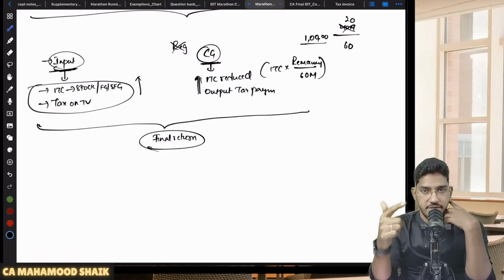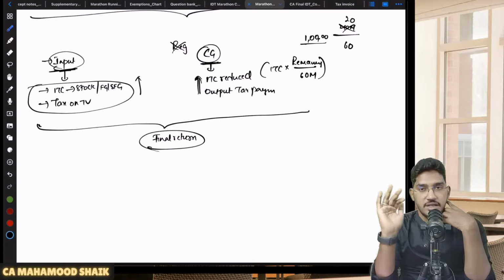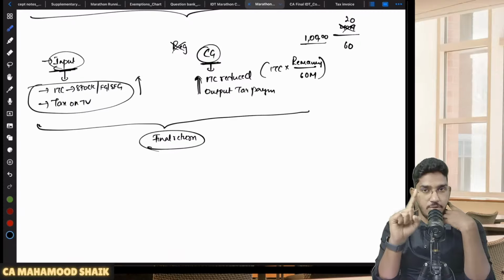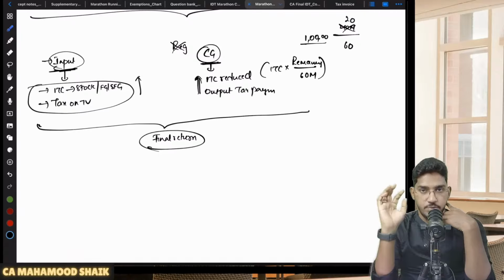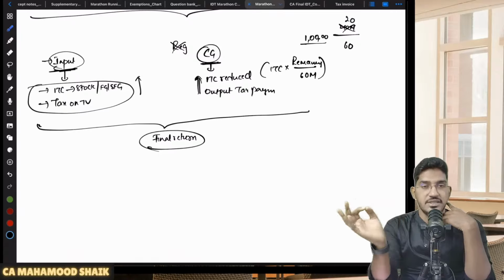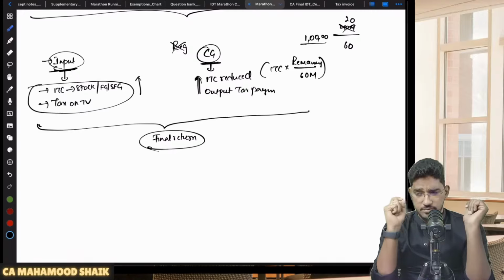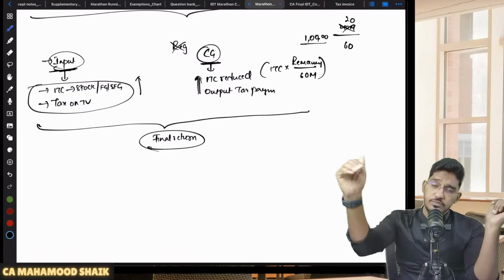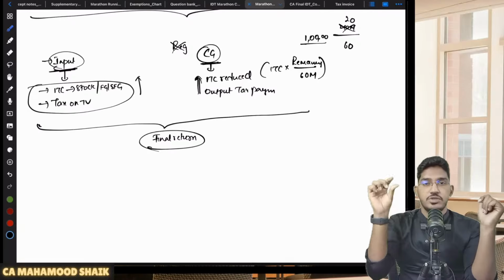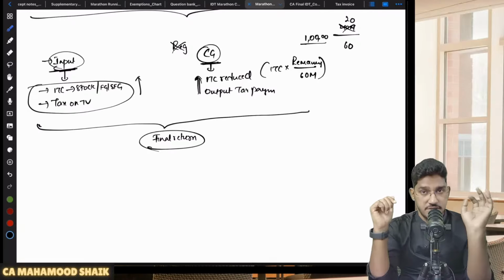If you voluntarily asked for cancellation of registration, you can't get it back. But if the proper officer, on his suo moto basis, has cancelled your registration, then you will be given one more opportunity to get your registration back. That process we call revocation of cancellation of registration.